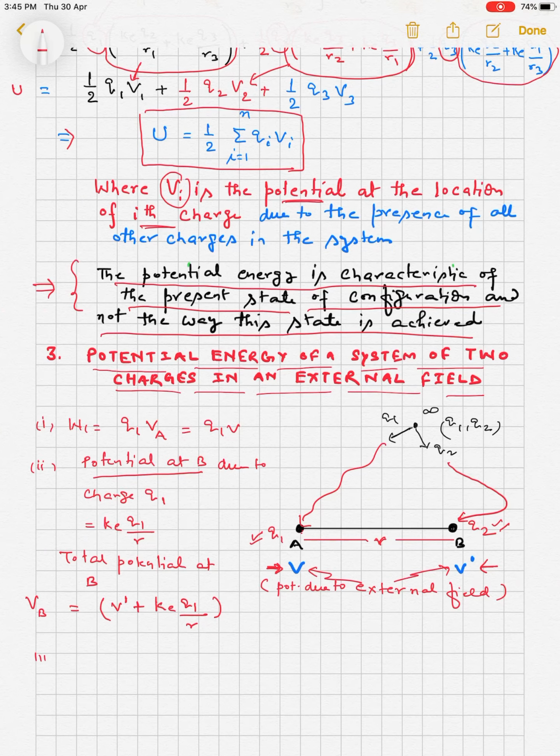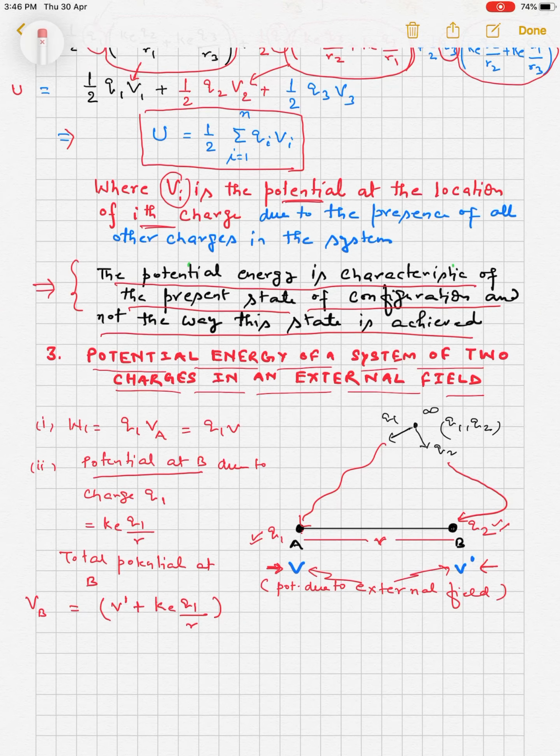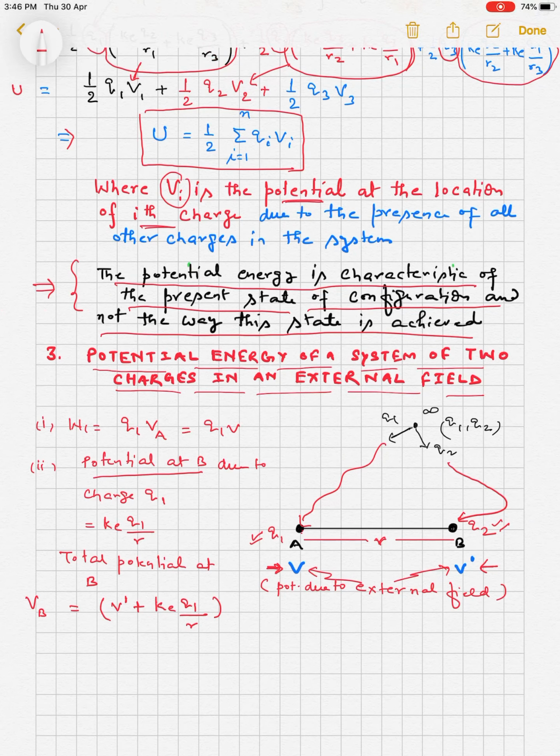So the third is the work done W2. The work done W2 in bringing the Q2 charge from infinity to the point B is Q2 into BB.